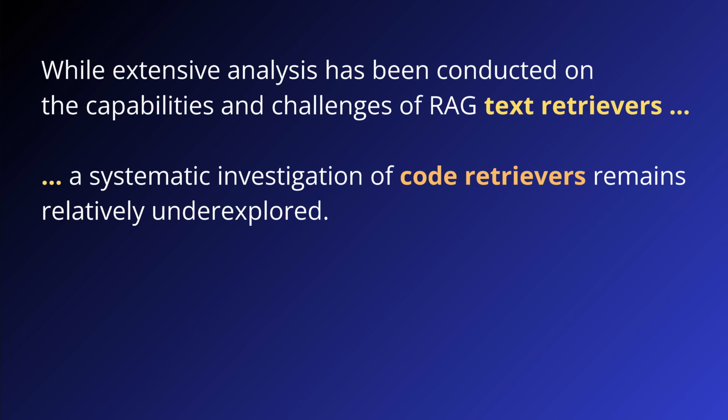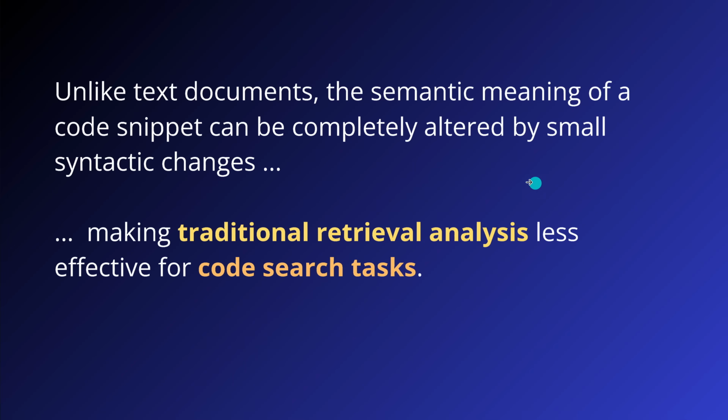What we are interested in today is that there is a difference between our RAG text retriever and our code retriever. And the new research tells us, hey, you know what? Those code retrievers, they are underexplored because everybody believes they are a text retriever. Now, this would be a big mistake. Unlike text documents, the semantic meaning of a code snippet can be completely modified just by a small syntactic change. Exchange a plus and a minus sign or shift a comma somewhere. Making traditional retrieval analysis less effective for the code search task.